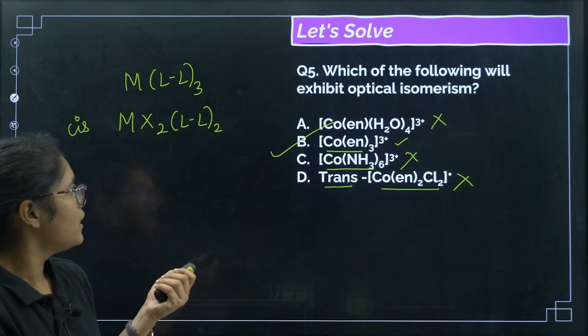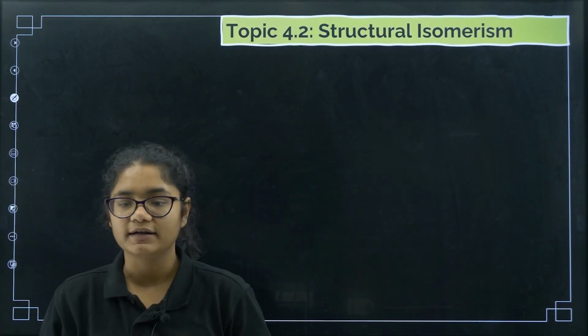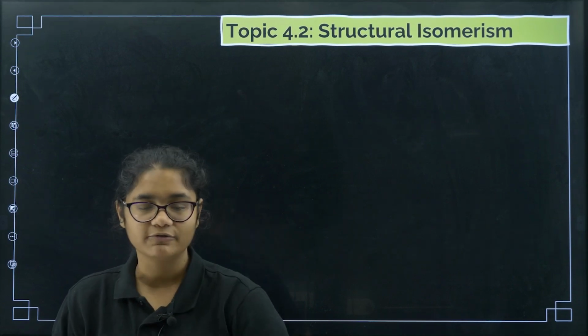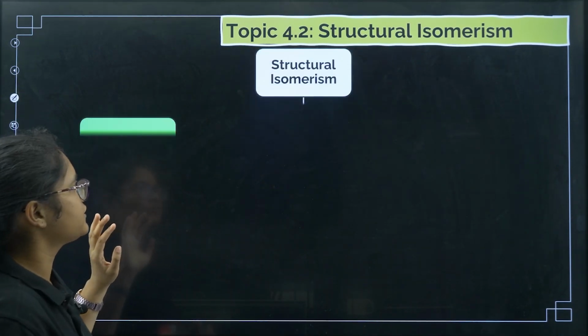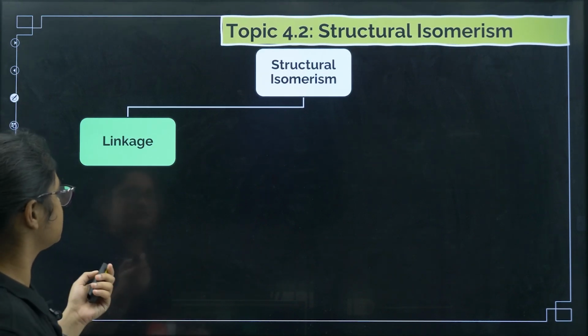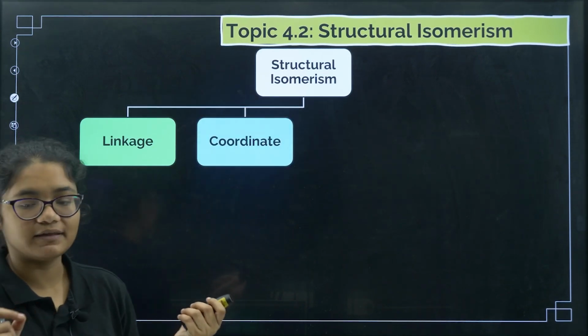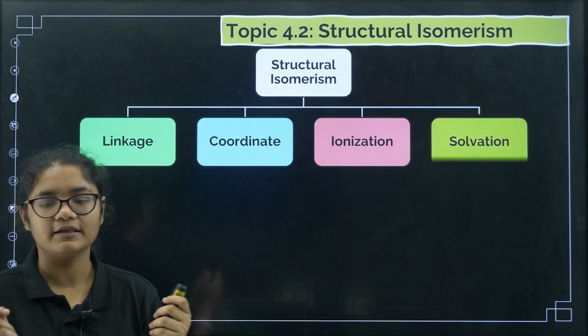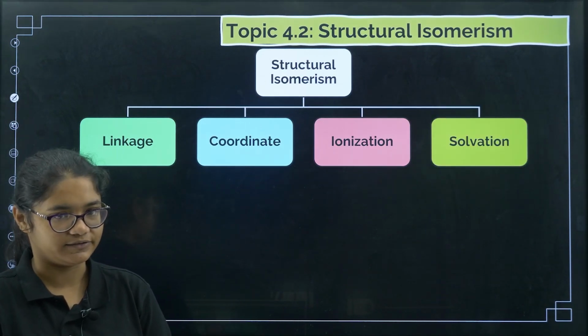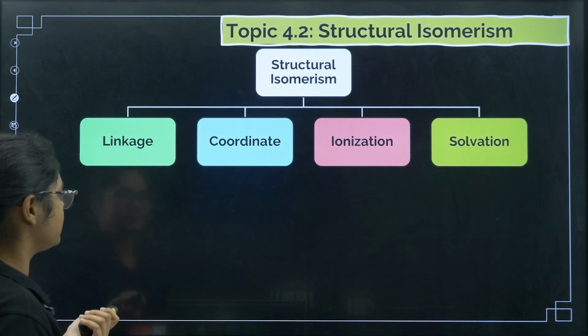Okay. Next question. Okay, so now let us go to the next topic, next type of isomerism, that is structural isomerism. This is very easy. So structural isomerism is of 4 types. First is your linkage isomerism, then we have coordinate isomerism, then we have ionization isomerism, and the next one is solvation isomerism, right?